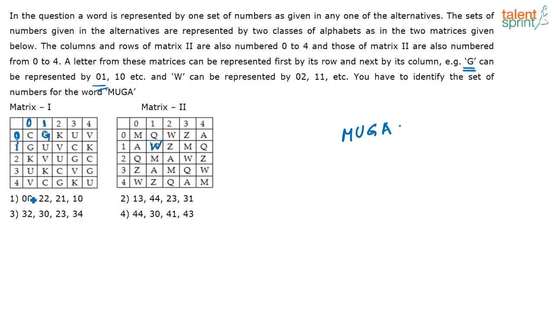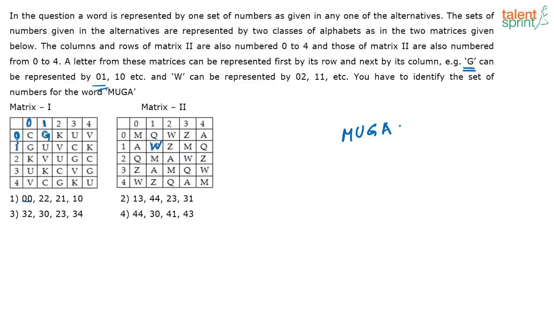See, 0, 0. What is 0, 0 here? 0, 0 here is C, but here 0, 0 is M. Now next, 2, 2. 2, 2 here is U. Now here what is 2, 2? 2, 2 here is A. Like that you have to cross check and find the answer.